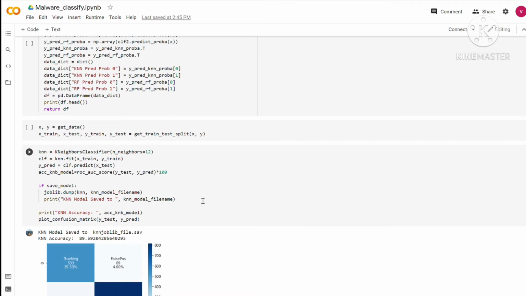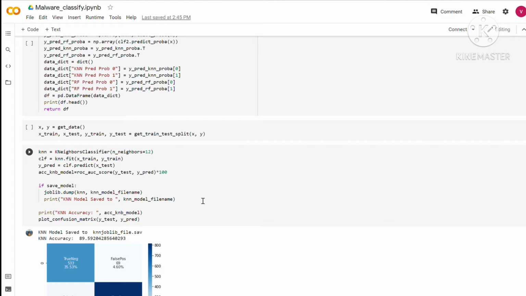we tried out classification by using 4 machine learning algorithms. First was K nearest neighbors, then random forest, then naive Bayes, and SVM. Out of these, we found out that the performance of KNN and the random forest gave us the best results among those 4.